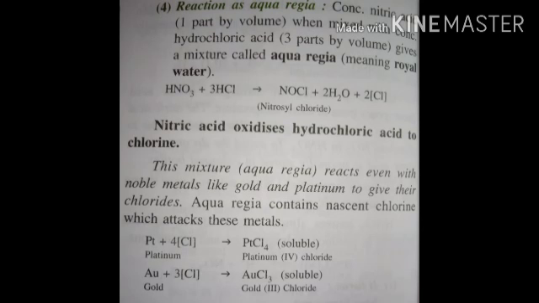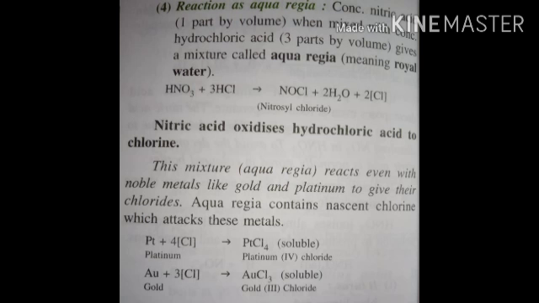Reaction with aqua regia. What is aqua regia? Aqua regia is a mixture of concentrated nitric acid, 1 part by volume, and 3 parts of concentrated HCl, and gives a mixture of aqua regia which is called royal water.